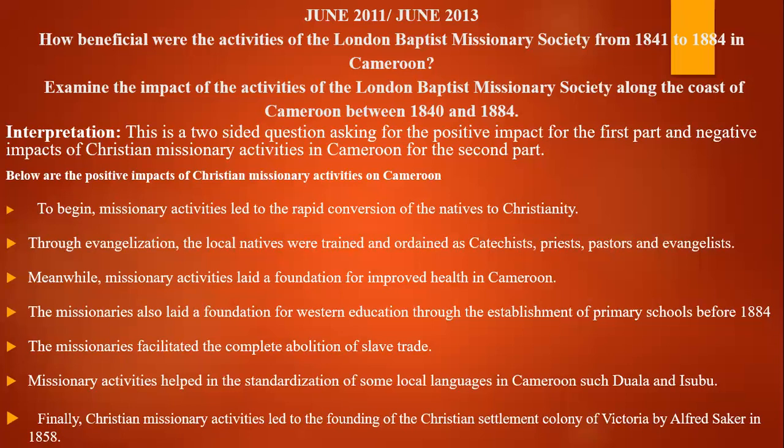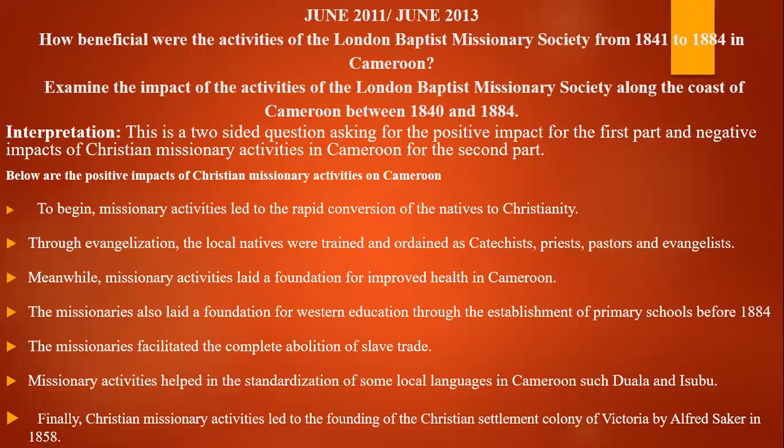This question, right, is a two-sided question, asking for the positive impact for the first part and the negative impact of Christian missionary activities in Cameroon for the second part. Or this question is a two-sided question, asking how the activities of the London Baptist Missionary Society were beneficial in Cameroon, and for the second part, how they were not beneficial.